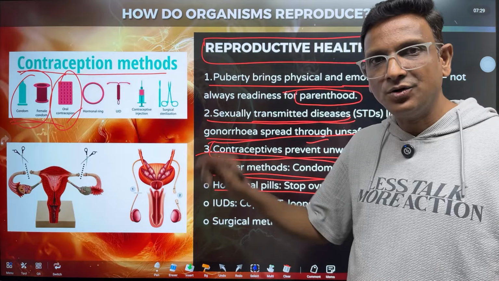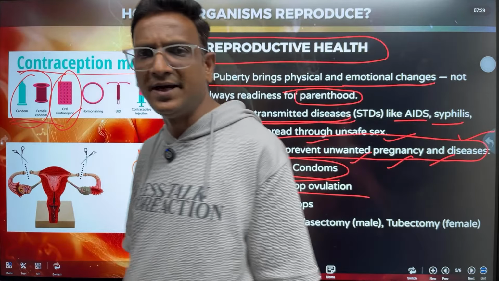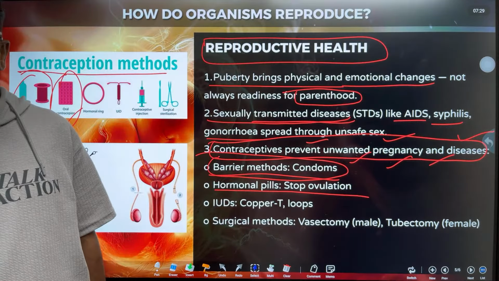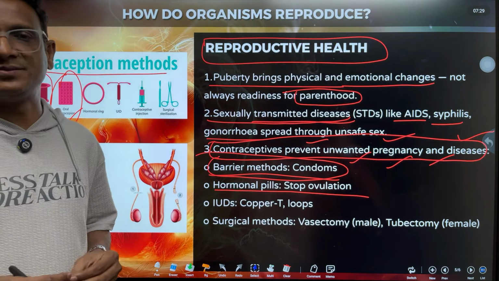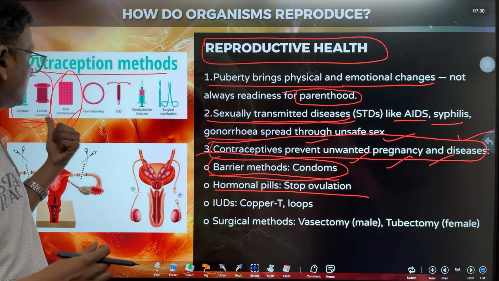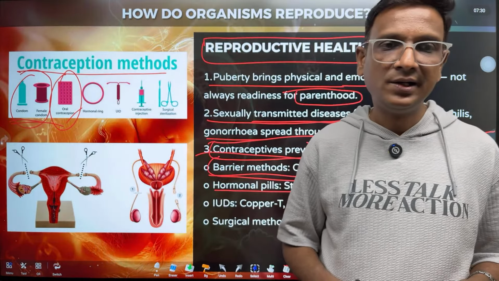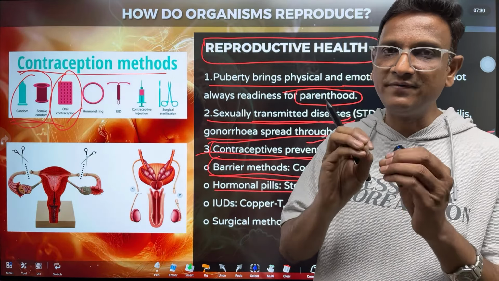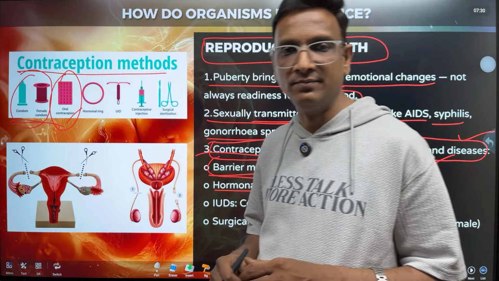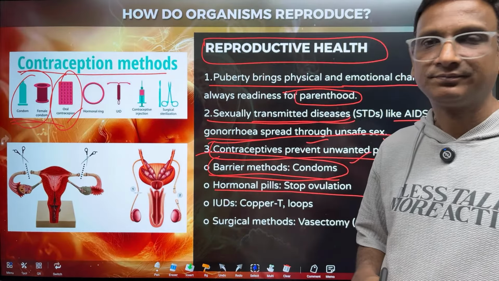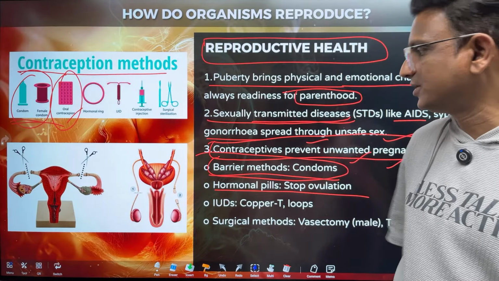But do these pills prevent the spread of diseases? Can anyone answer? Condoms prevent sexually transmitted diseases. But these oral contraceptives, hormonal pills, can prevent pregnancy, but the spread of diseases? No. Very good. So diseases may occur. Right children?